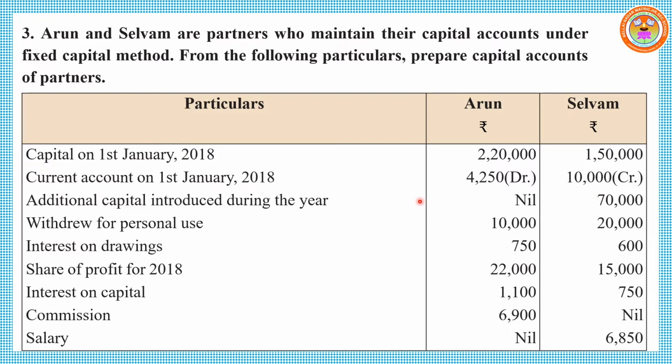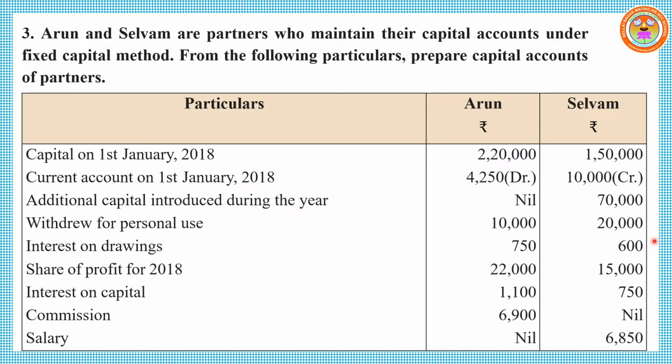Additional capital introduced by the partners: Arun nil, Selvam given. Withdrew for personal use, that means drawings. Interest on drawings, share of profit, interest on capital, salary, commission are given. So how to prepare capital account and current account of the partners?